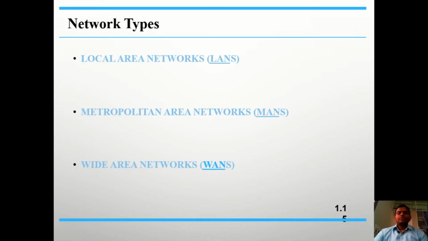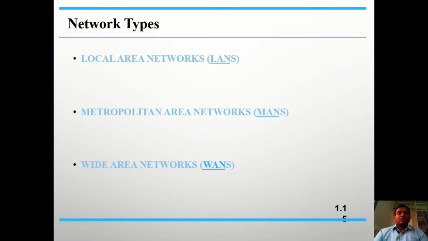Now first of all, let us understand what is meant by local area networks. Here networks are categorized based on distance and structure. Whenever we form a network within a small distance, either within 1 kilometer or at max within 2 kilometers, such networks are known as local area networks.